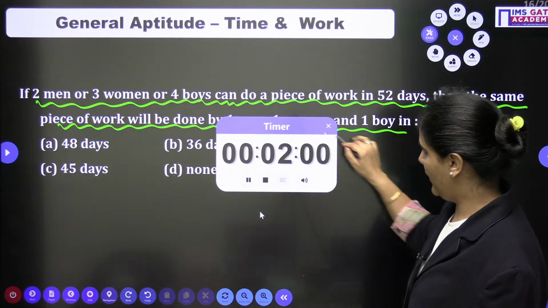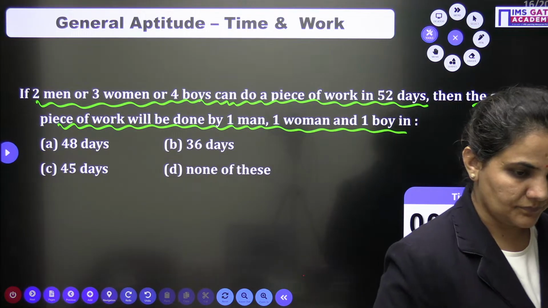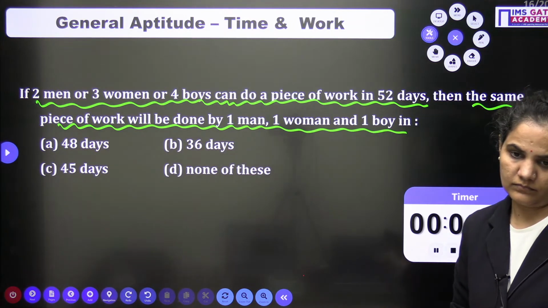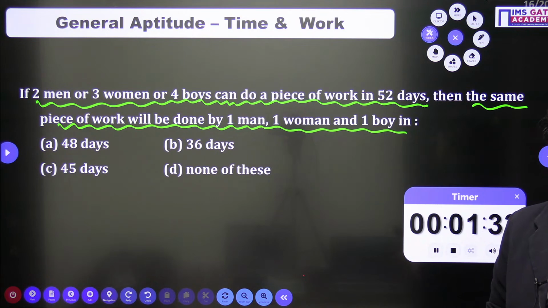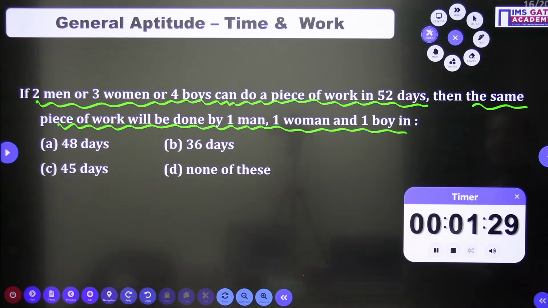Just go for it, बच्चों. A very simple question we are having here.